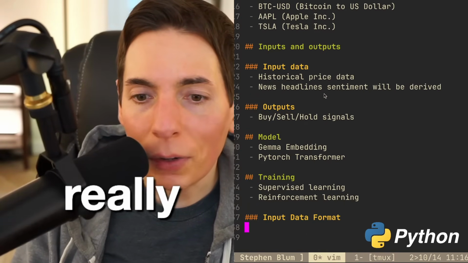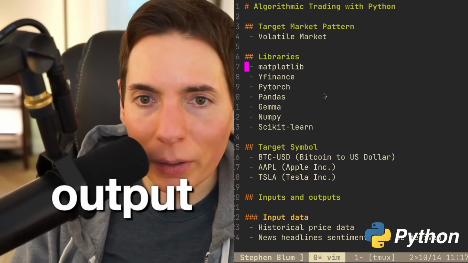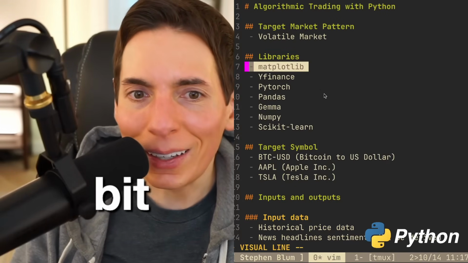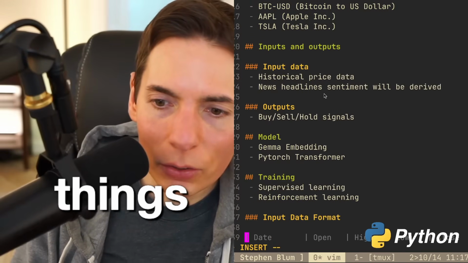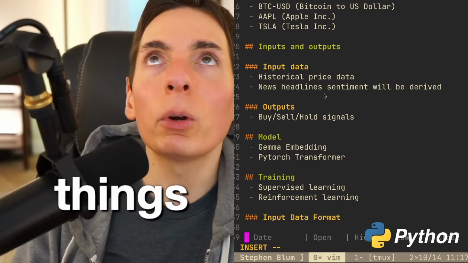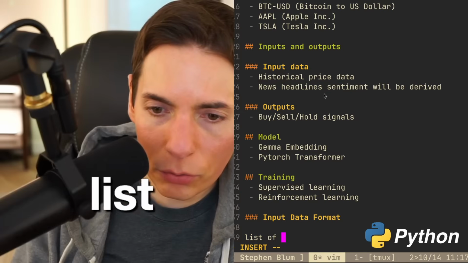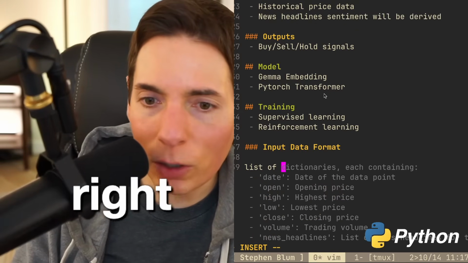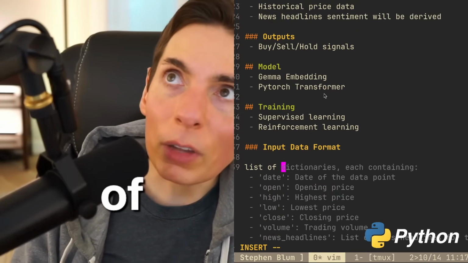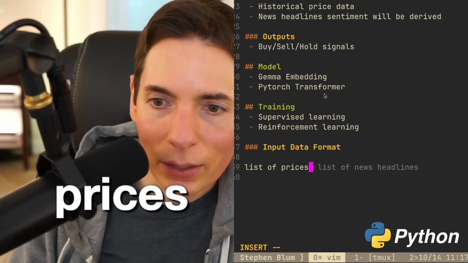What about user interface? It's going to be just the terminal output. We might be doing a little bit of matplotlib to make things pretty. Input data format. So what do we want? I want it to be a list of, not what you see on screen right now. We want it to be different. A list of prices and a list of headlines.